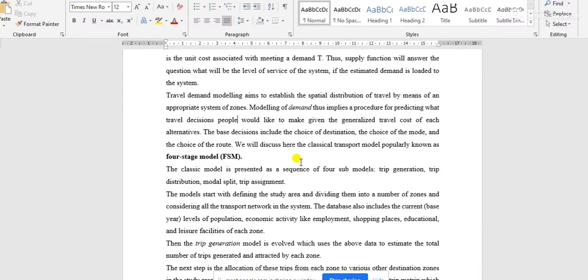And for all the alternatives which any user has in their hand, all those alternatives have different kinds of cost and different kinds of time taken. If we have studied railway engineering or airport engineering, all those are modes of transportation.